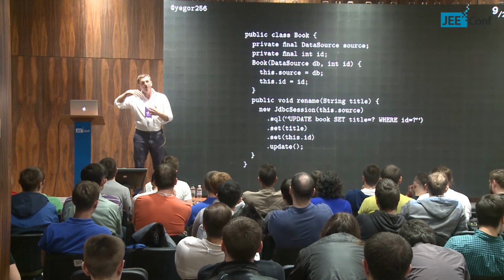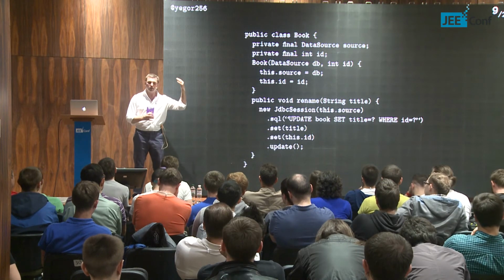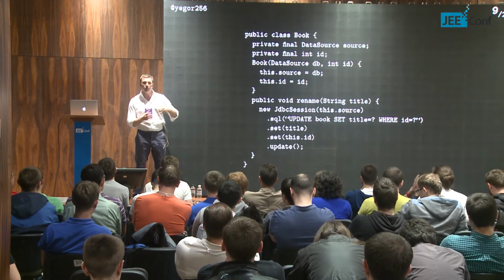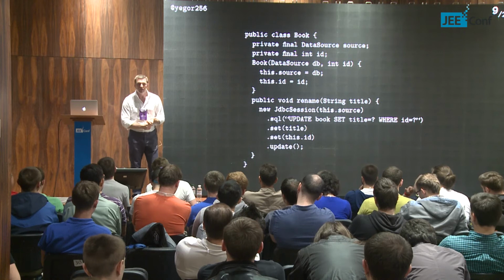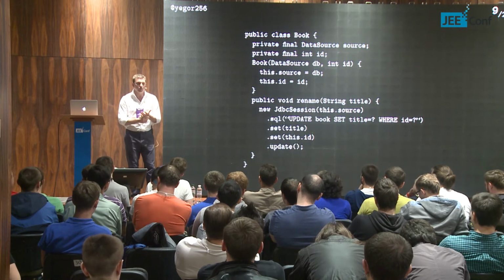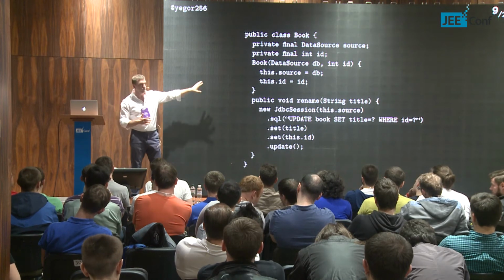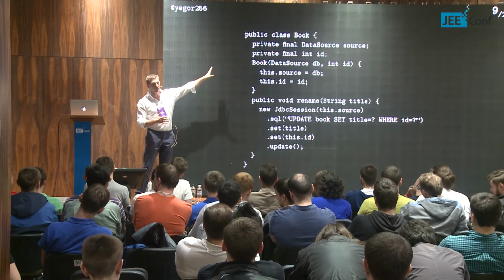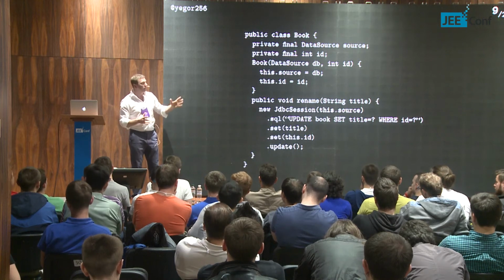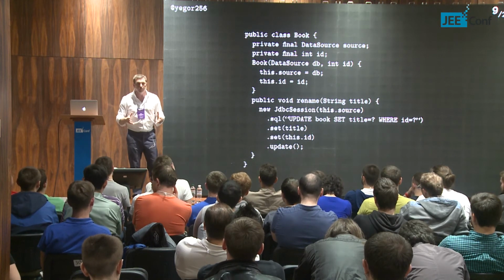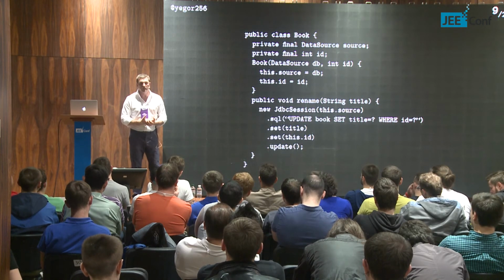But never let anyone do it outside of you, outside of the object. So everything should happen inside. Not in the inherited class, like in active record, and not in some session which stays outside of the object, but everything should be inside the object. It's better for testability. Why is it better? Because if the class implements an interface, it's very easy to mock. Let's say it's called JDBC book and implements the book interface, then we can easily mock this interface, and everybody who calls rename will immediately hit the mocked method. So that's so easy, so flexible for testability.